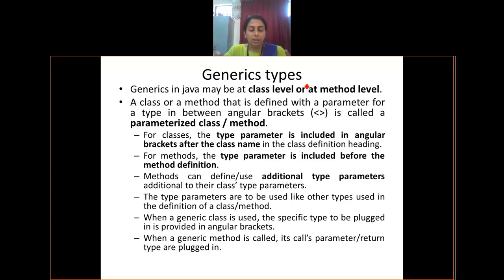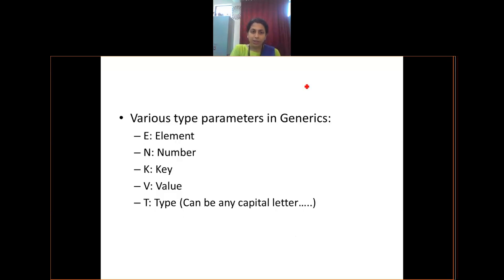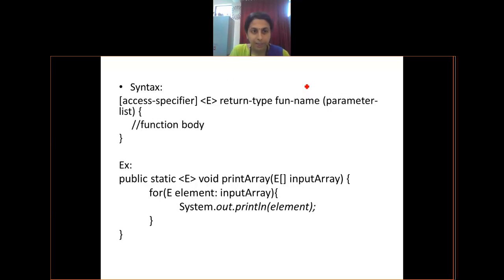Okay. How do we write these generics? Let me just go ahead and show you one example. Just have a look at this. When you want to write generics for a function, this is how we write. In the square brackets, I have written access specifier. Access specifier is either public, protected, or private. I have written it in square brackets because it is optional. It is not mandatory every time. Some functions may have it, some functions may not have it.